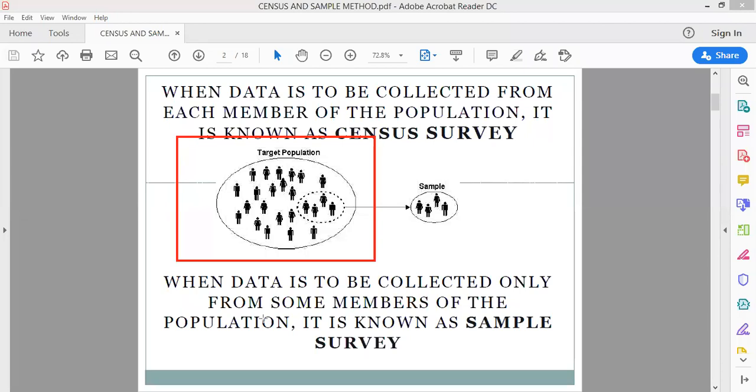At home, when your mother makes rajma, when she thinks that it is about to be cooked, she tastes one spoon to check whether it is properly cooked or not. Now tell me whether it will be the sample method or the census method.